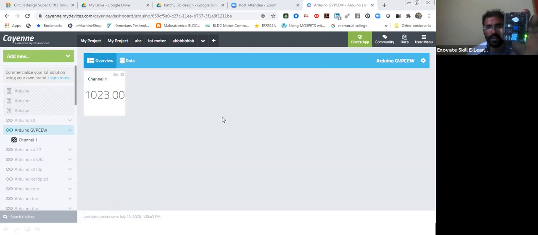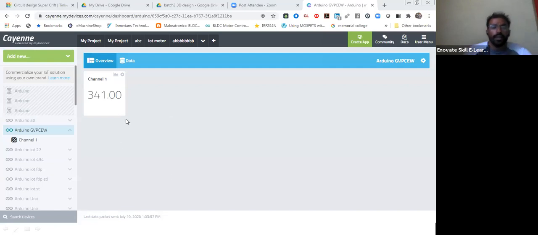Yes, it is visible. So this is the data you are sending from your Arduino hardware, and it is going on the cloud. Now I'm going to put some condition over there, some analytics. So what analytics am I going to do? Let me make the value somewhat less than 500 or something like that. This one is our values over here.